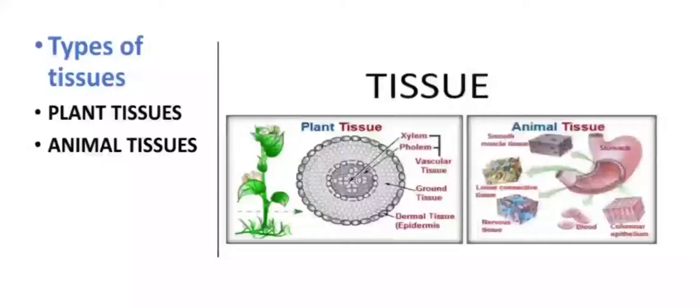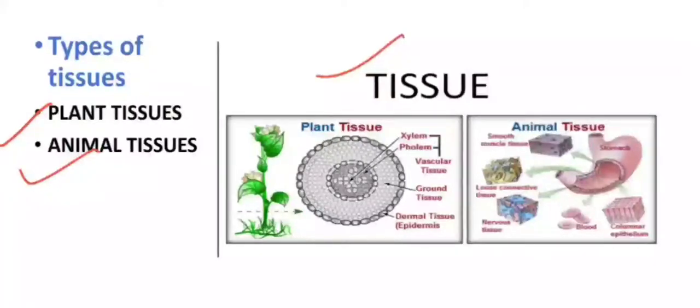Now, the types of tissues. This chapter is mainly categorized into two major types of tissues, plant tissues and animal tissues. Here you can see in this diagram plant tissues. In plants there are ground tissues and dermal tissues, which form the outermost layer and mainly consist of epidermal cells.